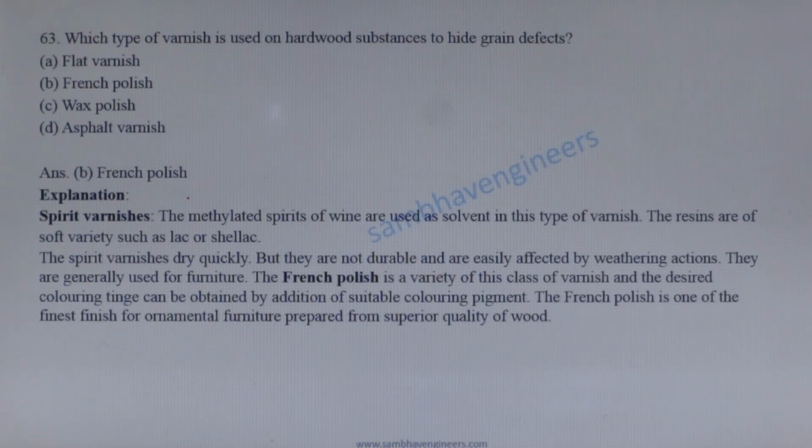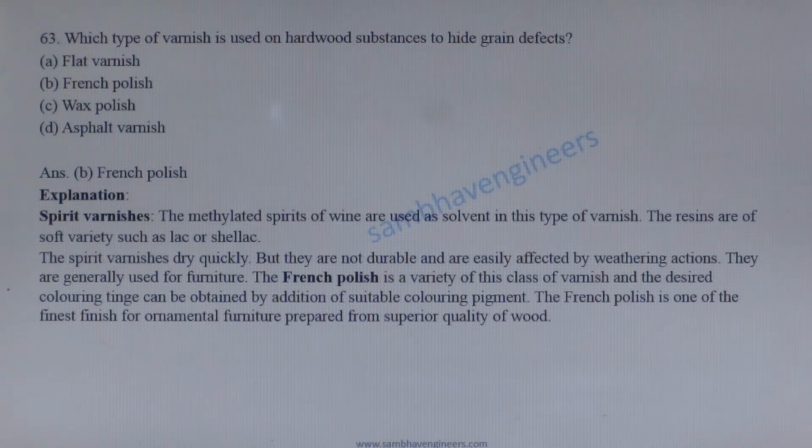Which type of varnish is used on hardwood substance to hide grain defect? Varnish, the methylated spirits are used as solvent in the spirit varnish.